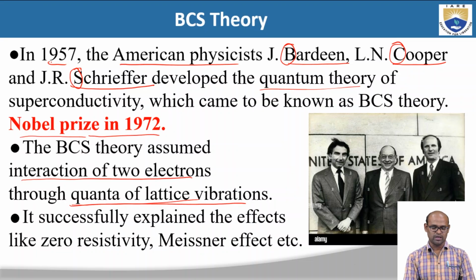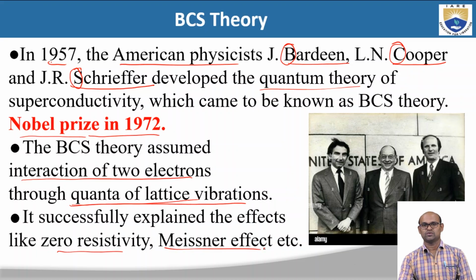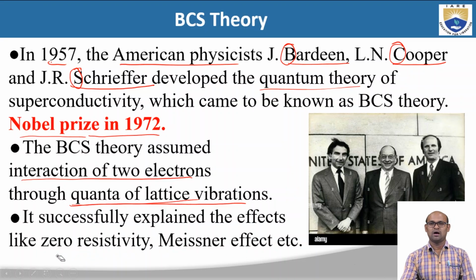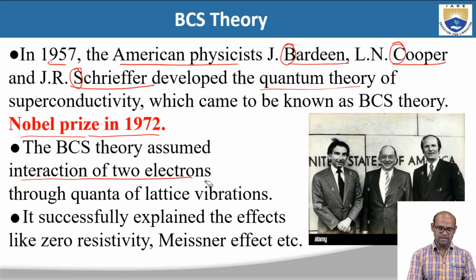How this interaction helps explain zero resistance, we will understand in this presentation. BCS theory explains successfully the effects of zero resistivity as well as the Meissner effect. So the two properties of superconductivity are zero resistivity and the Meissner effect.